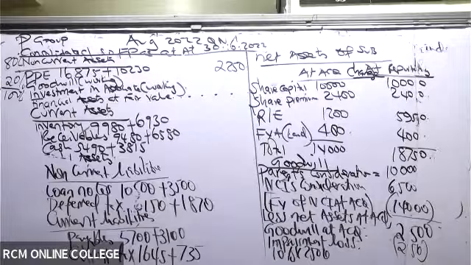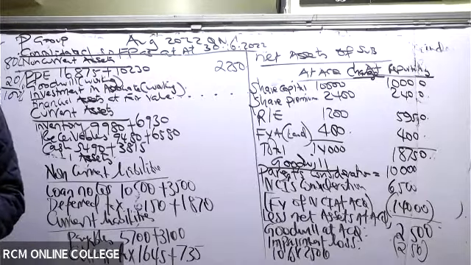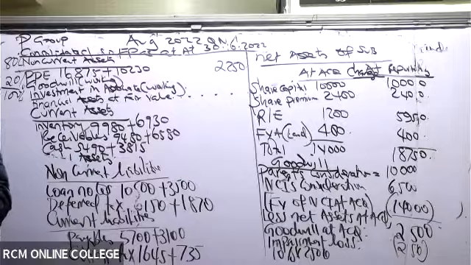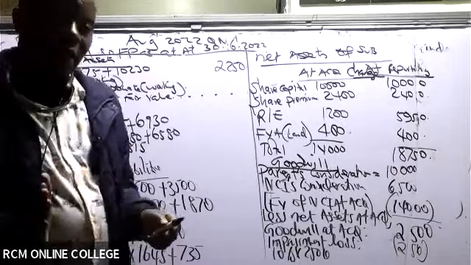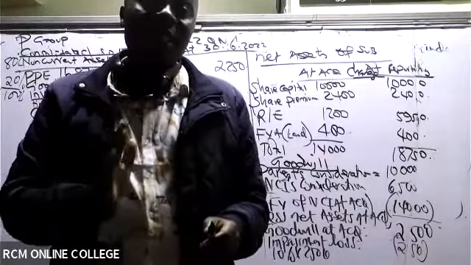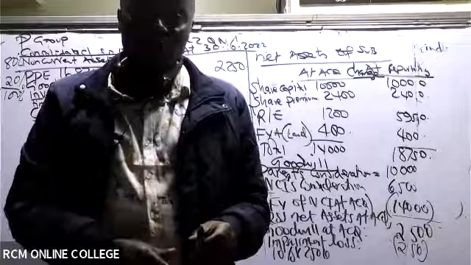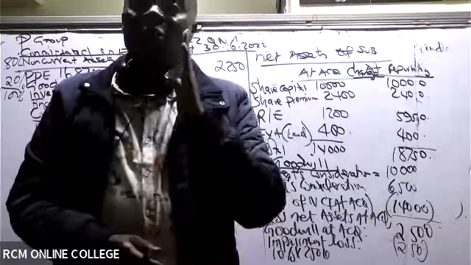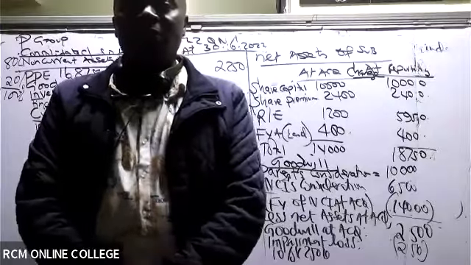Kiprotich is asking me to explain why we don't consider additional purchase consideration for this 20%. Great question. Remember, when you are getting goodwill, what is the procedure? What does the standard tell us about goodwill computation? You compute goodwill at the point of control.